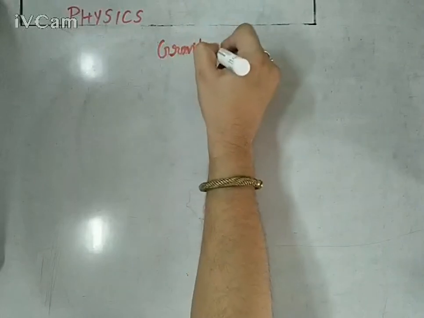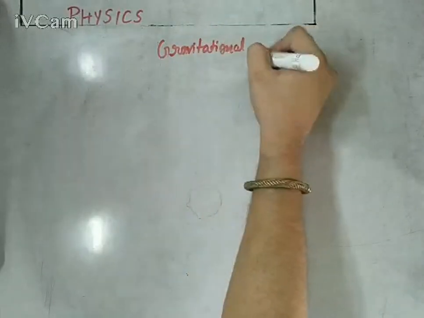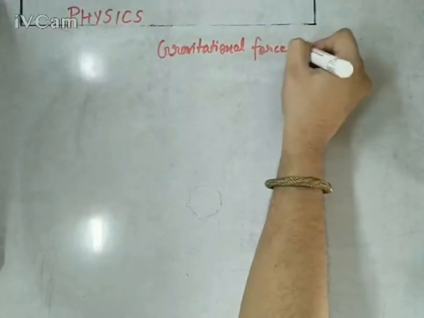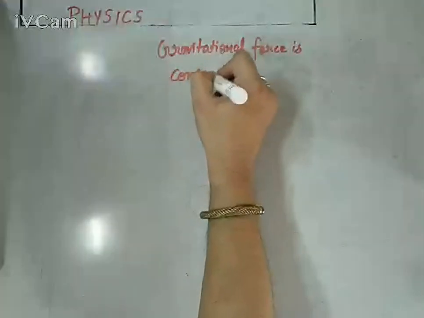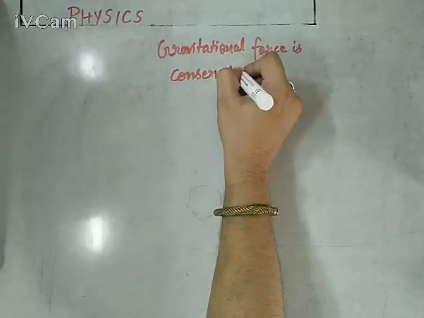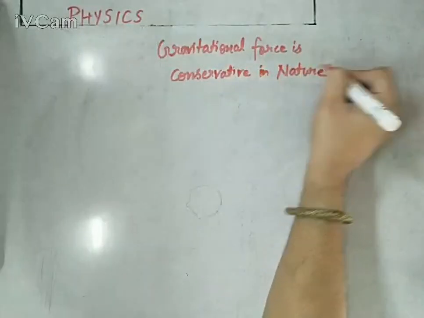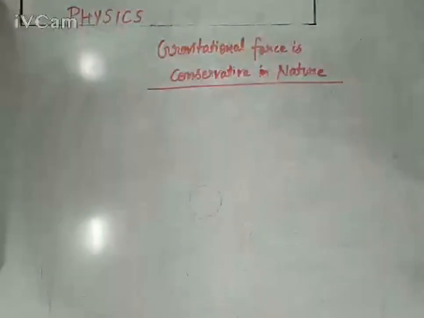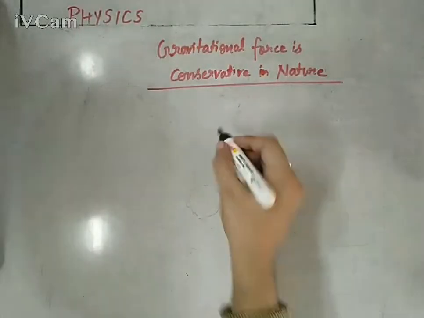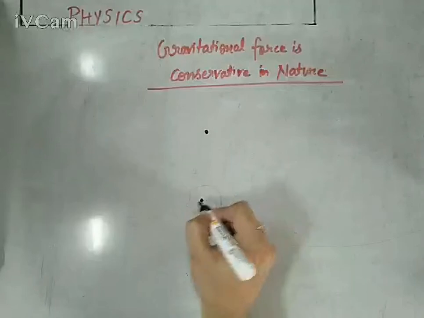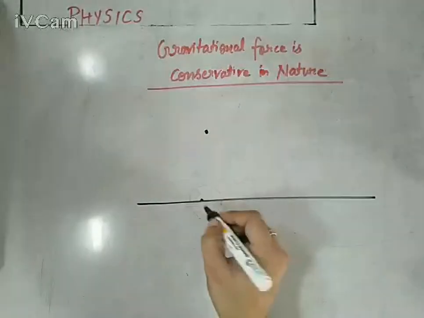Gravitational force is conservative in nature. We need to prove this. So we will take 3 random examples to reach a particular height from Earth's surface, 3 different cases.